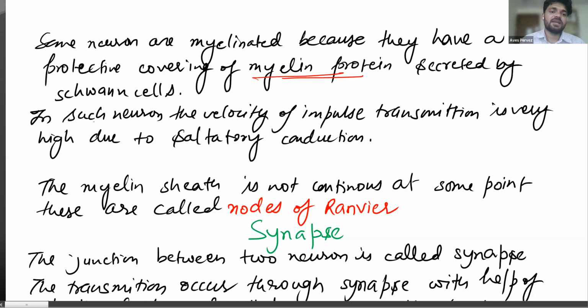In a neuron which is myelinated, which has a myelin protein covering, there is a faster conduction of impulse, and the speed of conduction is very high. This type of movement is called saltatory movement or saltatory conduction. What do we call it? Saltatory movement or saltatory conduction. Got it?